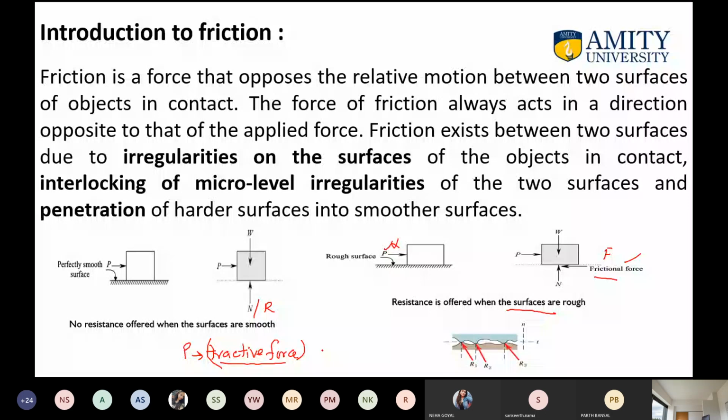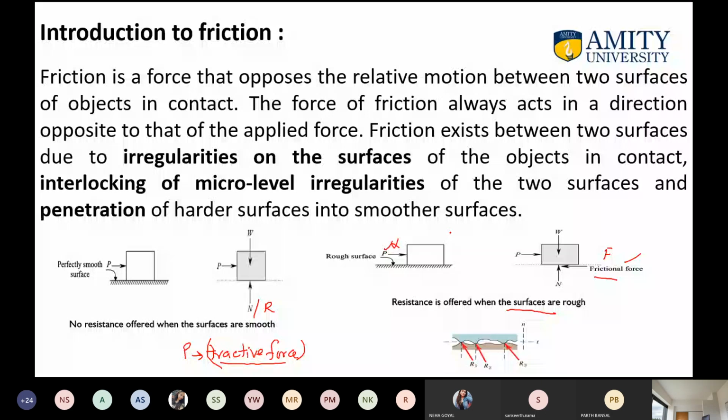Friction exists between two surfaces due to irregularities on the surface of the objects in contact. You are not going into too much detail on friction because it is not too much in your syllabus or relevant for you. You should know only the definition of friction, the meaning of tractive force, and what the frictional force is here. Fine. Now the second slide.